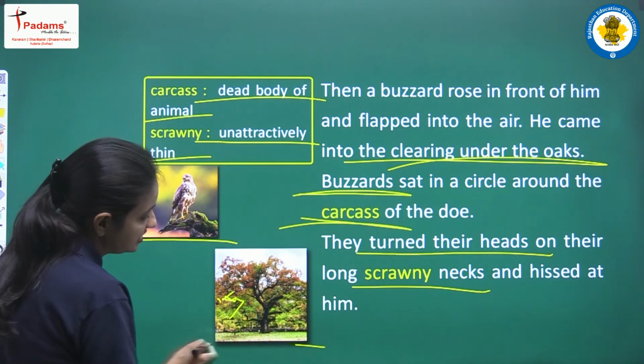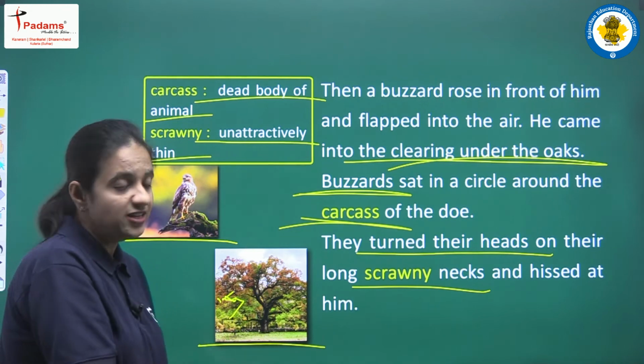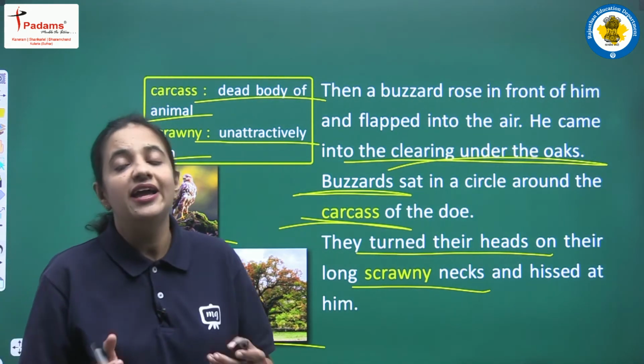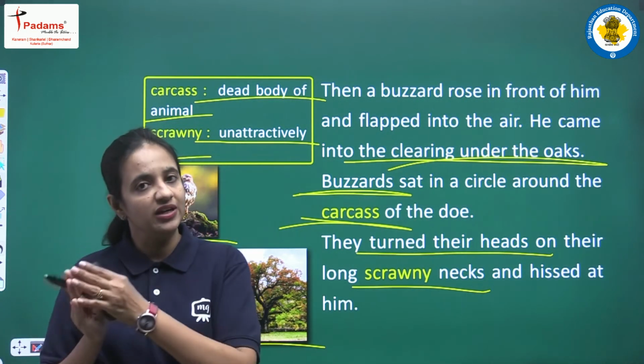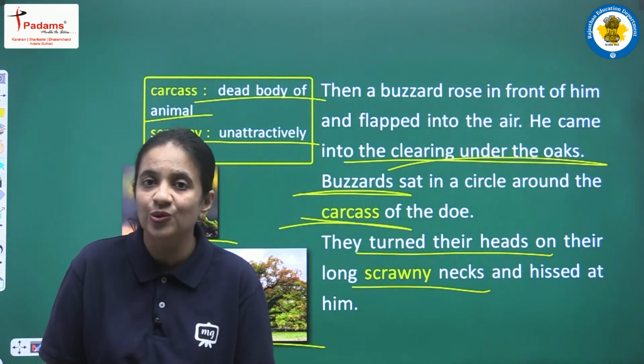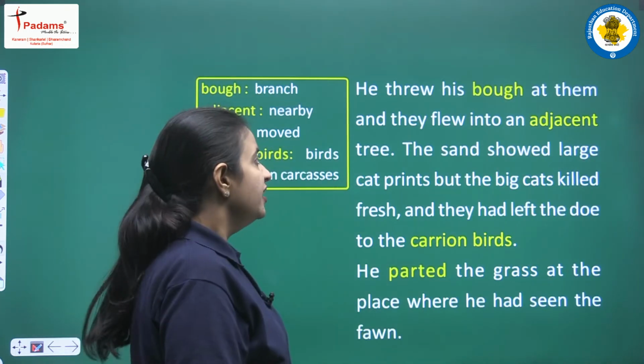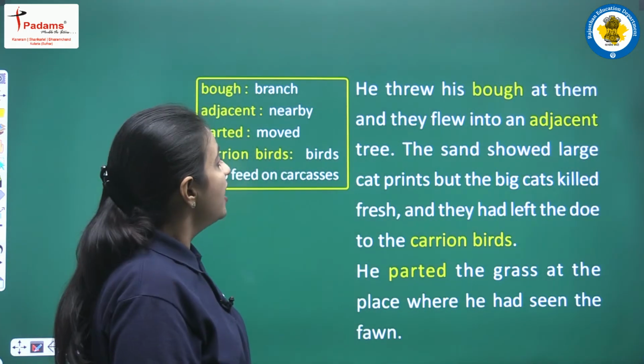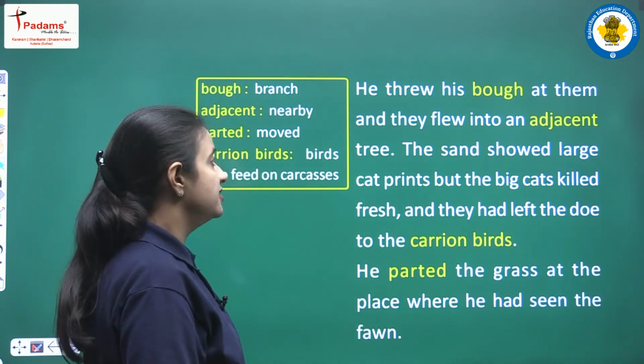And in this picture we can see these are the oak trees, right? Such oak trees were there, and under those oak trees there was one clearing, and in that clearing there was the dead body of the doe. Clear?